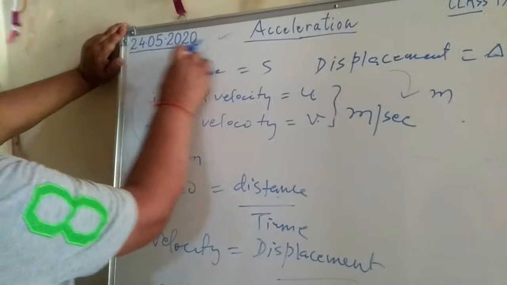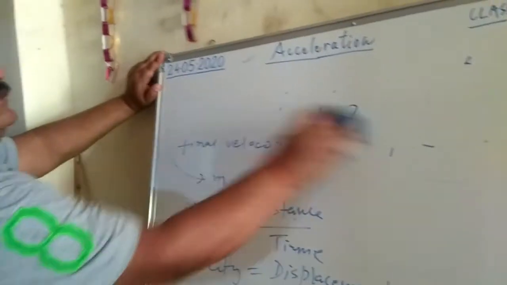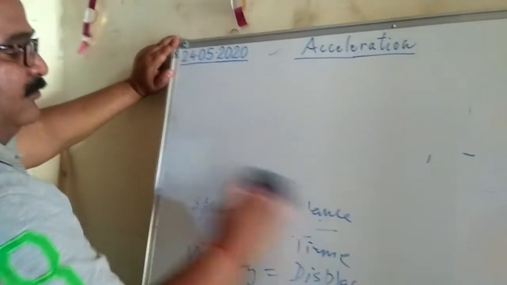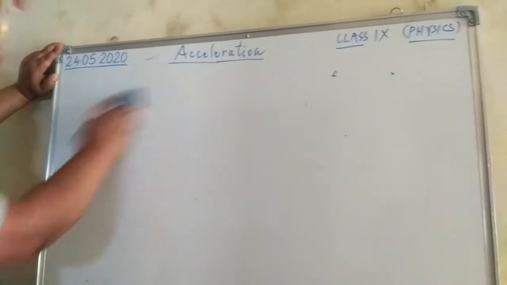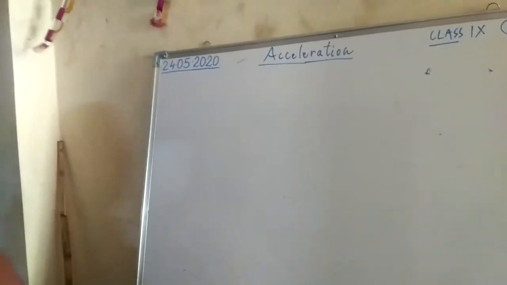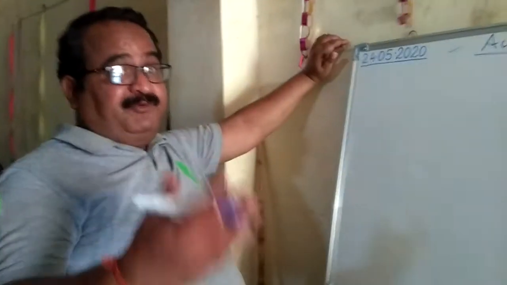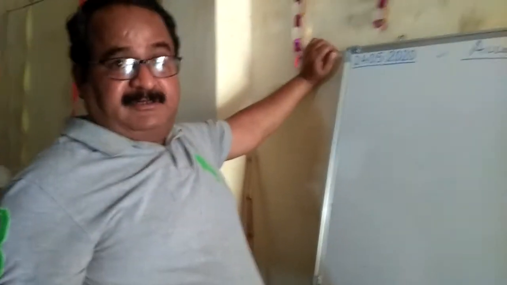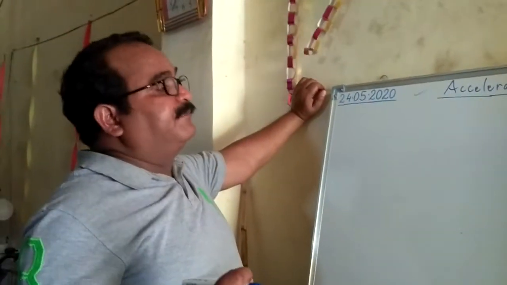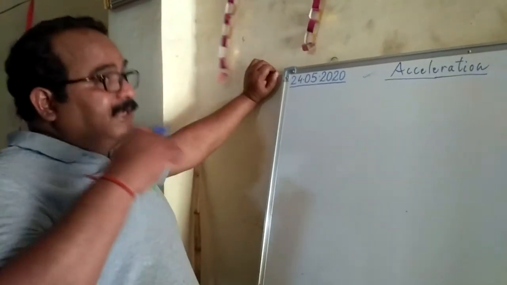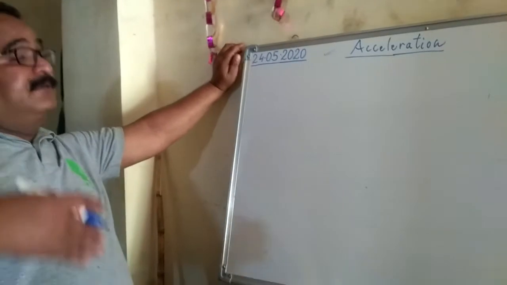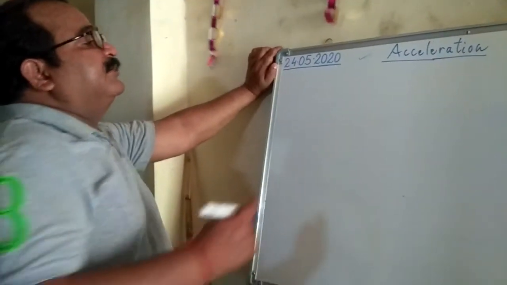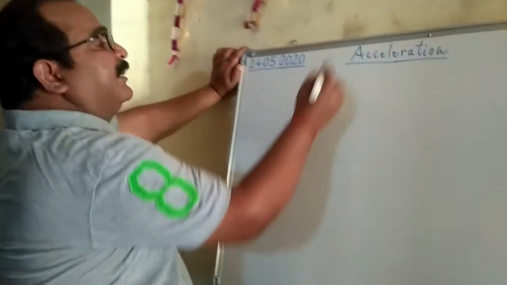Now we come to the main point, and that is acceleration. As you know, while moving on a bike or any vehicle on a road, you see that the velocity or speed of the vehicle from time to time increases or decreases in a given time interval. So that increase and decrease of the speed with time gives another physical quantity.